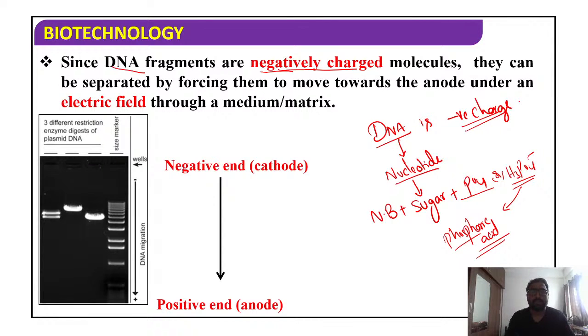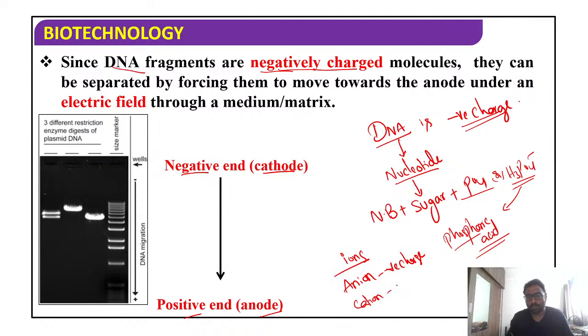So now students, DNA is negatively charged means what? Is it an anion or cation? It is an anion. In terms of ions, anion is negative charge and cation is positive charge, right?